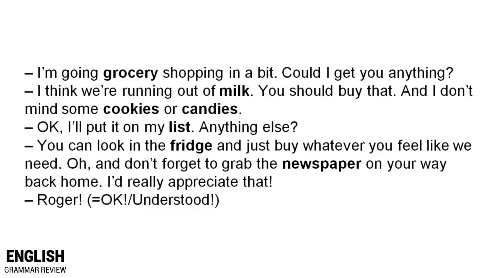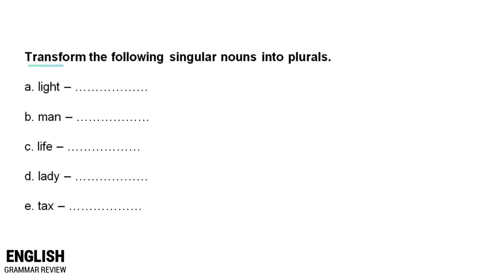Now time for you to practice on your own. Try to transform the following singular nouns into plural. Light, man, life, lady, tax.